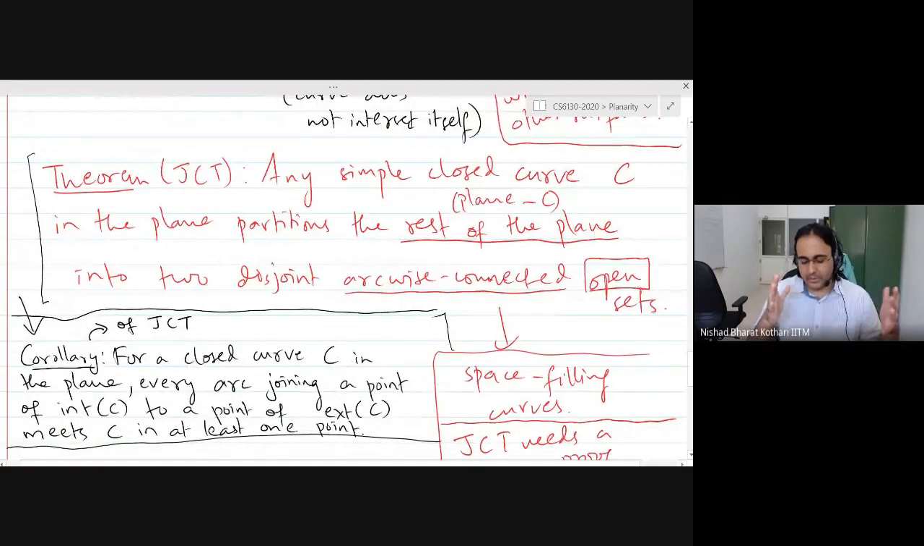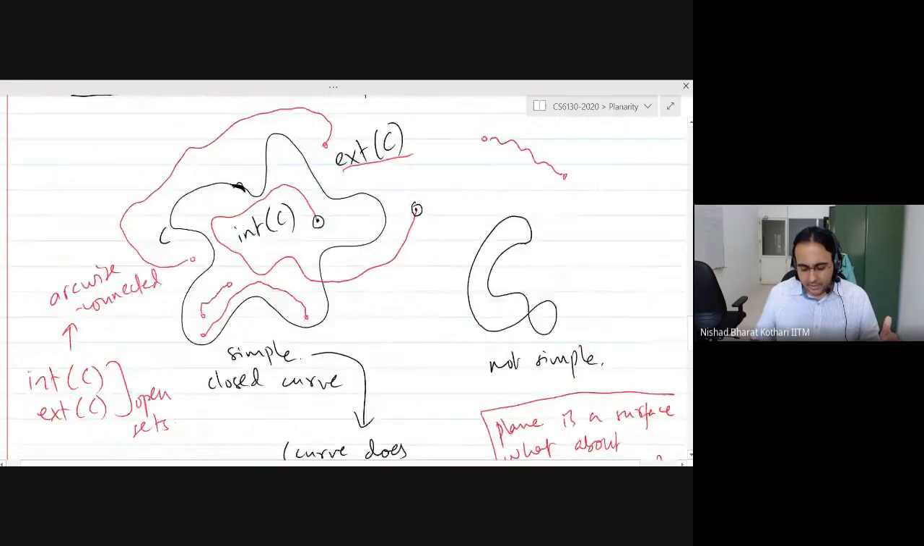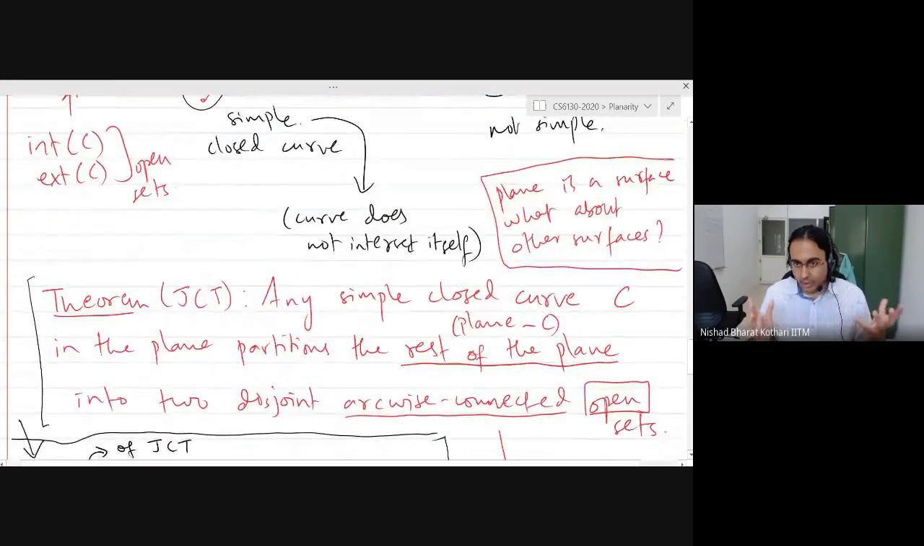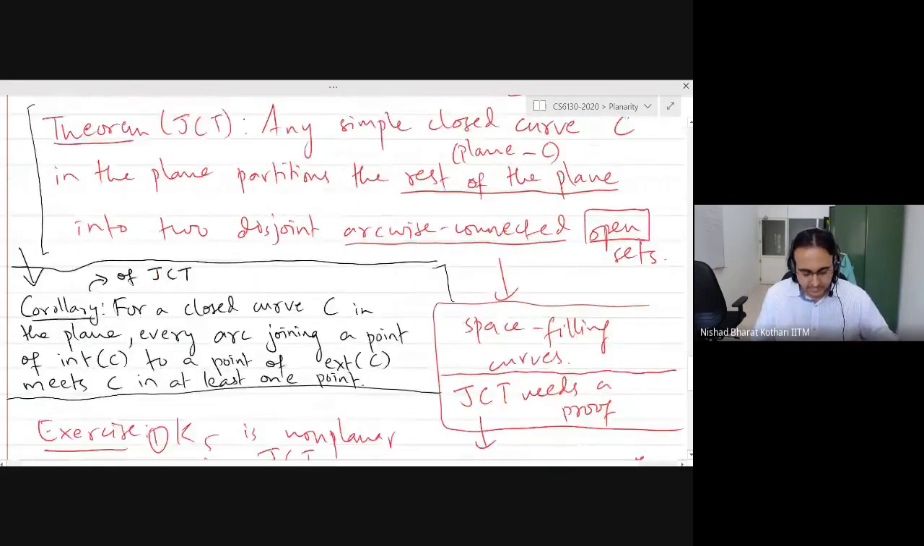So the Jordan curve theorem just says that if you have a curve in the plane, then it partitions the rest of the plane into the interior, the inside of the curve, and the exterior, whatever is outside the curve, right? And these two sets are disjoint, arc-wise connected open sets. And because they are disjoint, one consequence of this, which I also mentioned as part of the Jordan curve theorem, but is actually a separate corollary, technically speaking, is that every arc joining a point in the interior of C to a point in the exterior of C must cross the curve itself in at least one point.